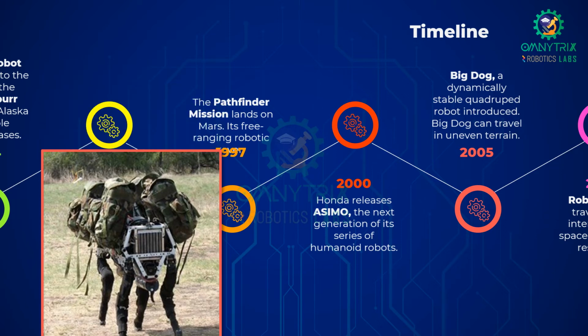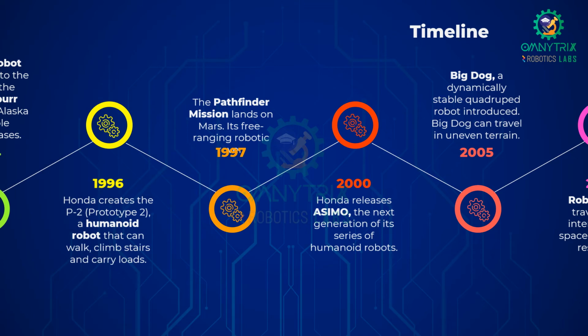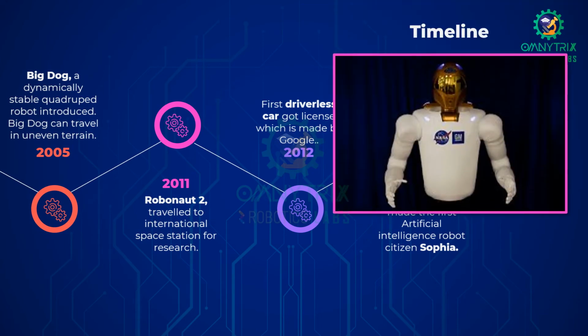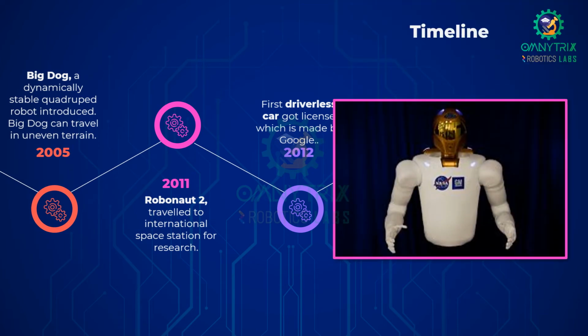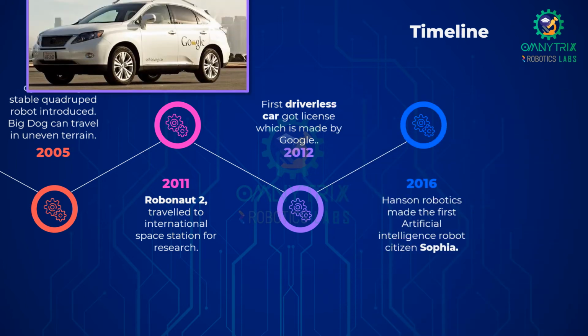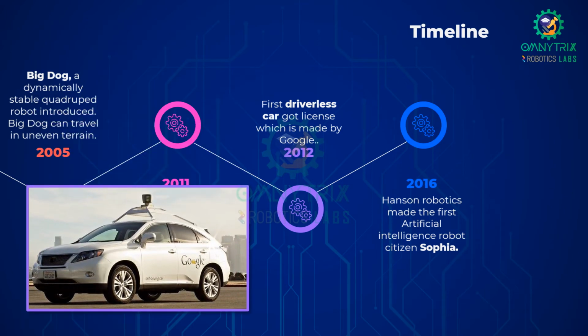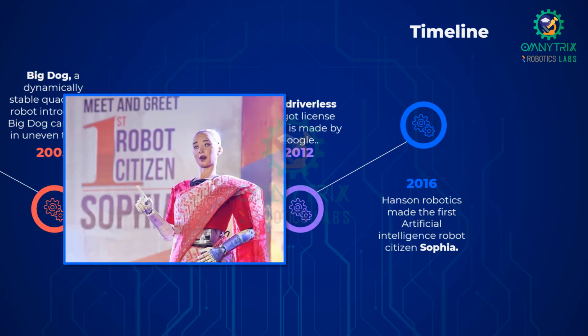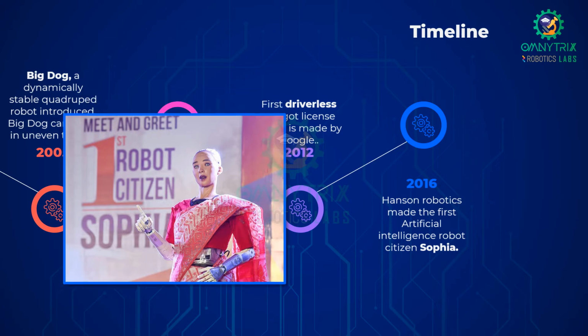BigDog can travel on uneven terrain and slopes in mountains with weight on it. In 2011, Robonaut 2 traveled to the International Space Station for research and became a permanent resident of the International Space Station. In 2012, the first driverless car got licensed, which belongs to the Google company. In 2016, Hanson Robotics made the first artificial intelligence robot citizen, named Sophia.